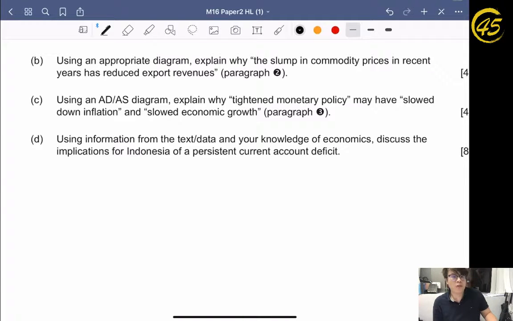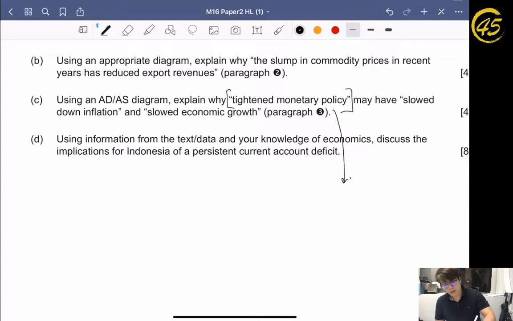Okay, so for question C, we're looking at a question that says, using an AD-AS diagram, explain why tightened monetary policy may have slowed down the inflation and slowed the economic growth. I would say this is an easy question. So why is it? We have to know what a tightened monetary policy is.